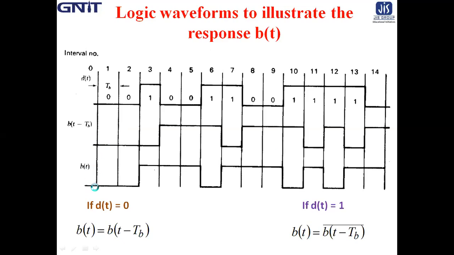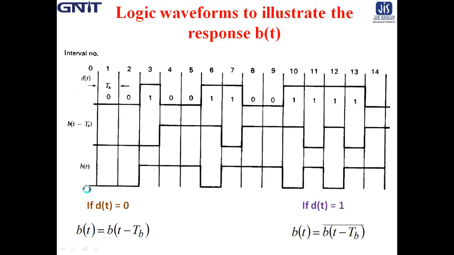So we assume that the first bit, that is the 0th interval bit of bt, is 0. It does not take any problem if you choose the 0th interval bit as 1.